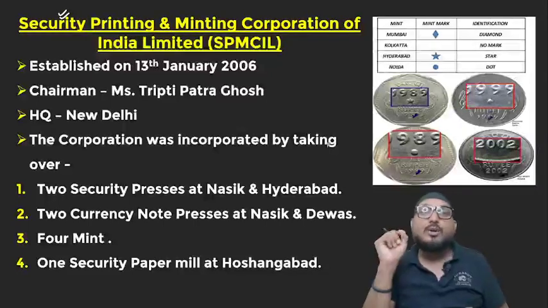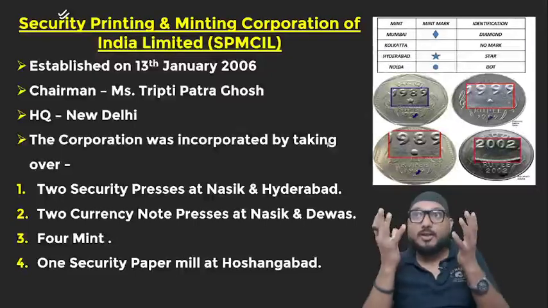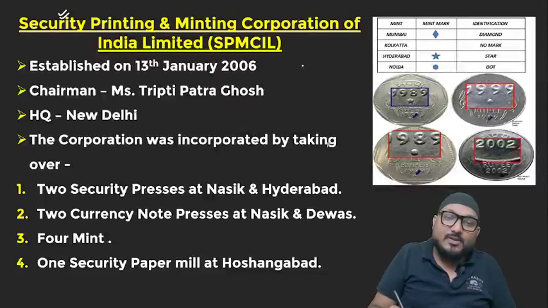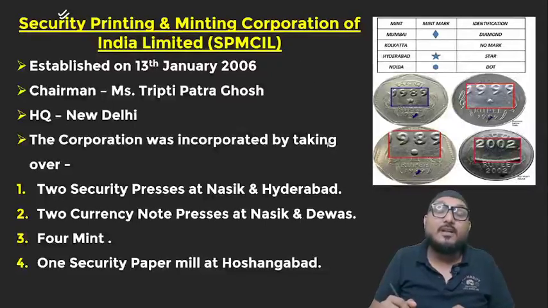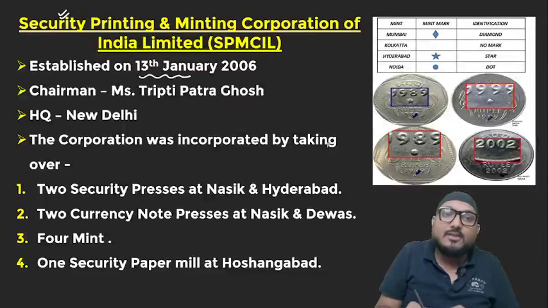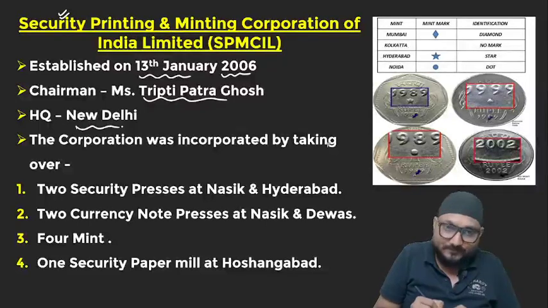So the government also has its own printing press where it prints such registry papers and all that. And this particular printing press is under Security Printing and Minting Corporation of India Limited. It was established on 13th of January 2006 and the current chairman is Tripti Patra Ghosh. Headquarters is in New Delhi.